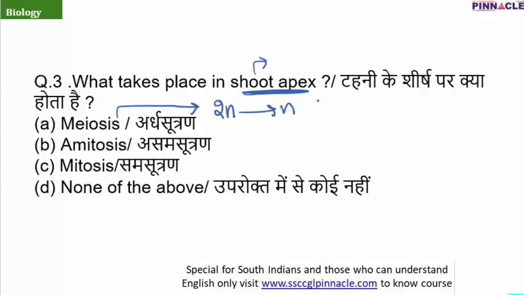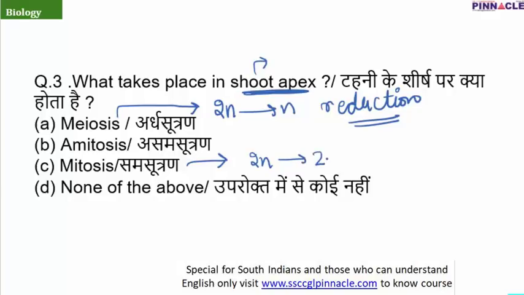So meiosis is also known as reduction division. Why reduction? Because there is a reduction in the set of the chromosomes. And mitosis is the division which is known as equivalent division or equational division. That means here the number of chromosomes will remain the same, just the number of cells will increase.